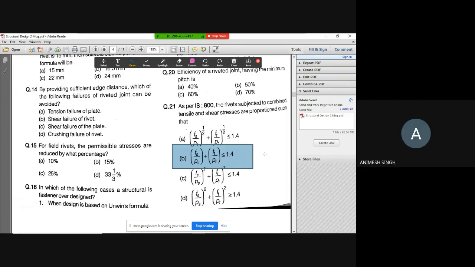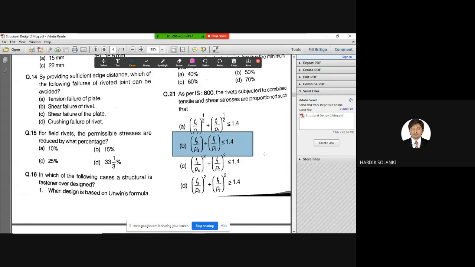Yes, sir. How much should we read, sir? There are too many things in the IS code. Yes, I know that there are too many things in the IS code, but by solving the questions, you get an idea of what type of questions can be asked from those. By directly reading the code, it is very difficult to know what is important and what is not. But when you solve the MCQs, you get an idea that this line can be asked as a question in an exam. You need to mark those points in the codes.